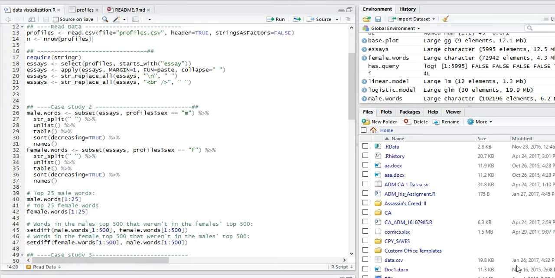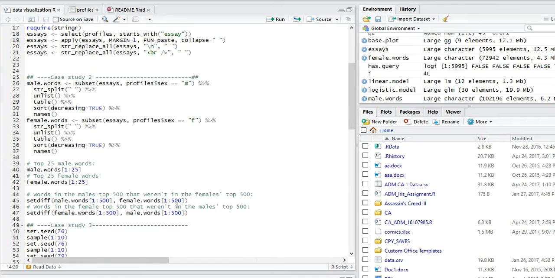The second case study was to get information about the common words used by users. For this, I've used R to get a list of top 25 male words and female words, and also the words that were in the top 500 male words and top 500 female words.